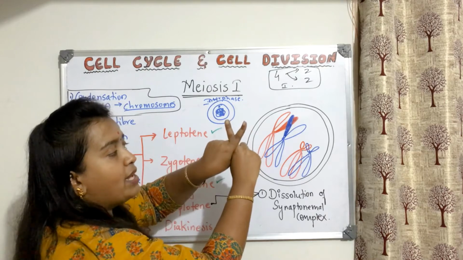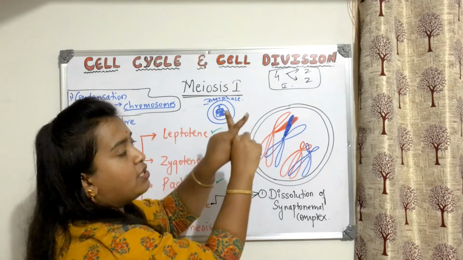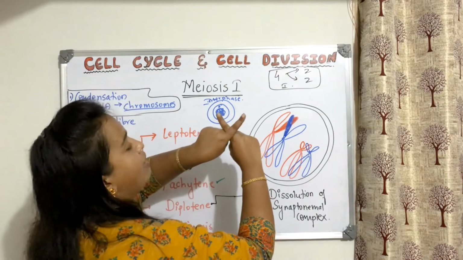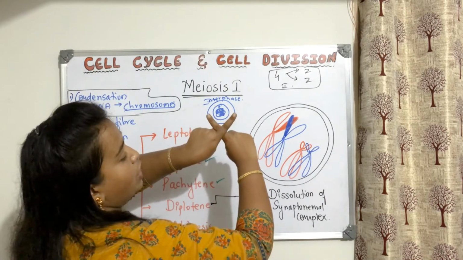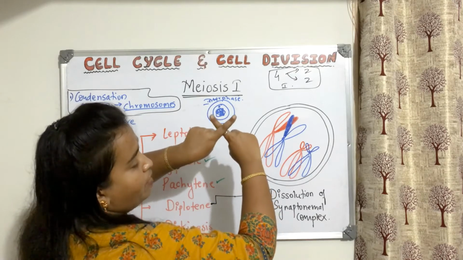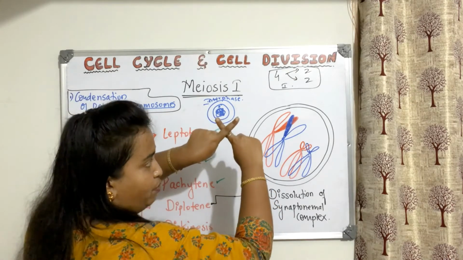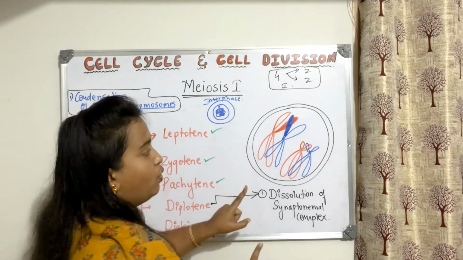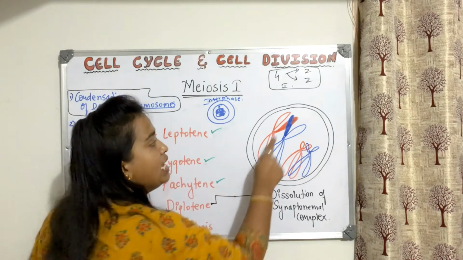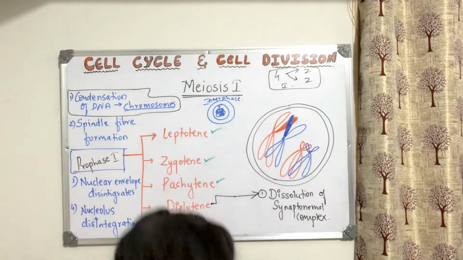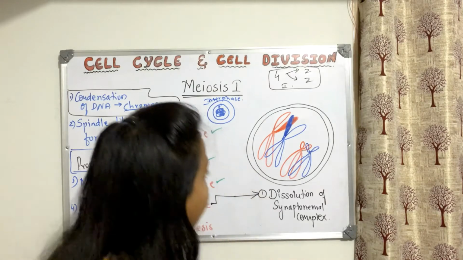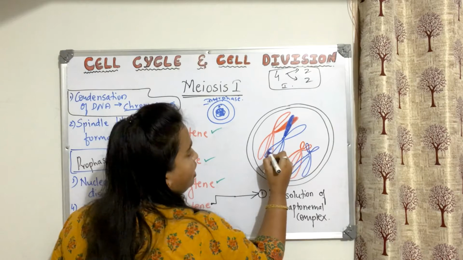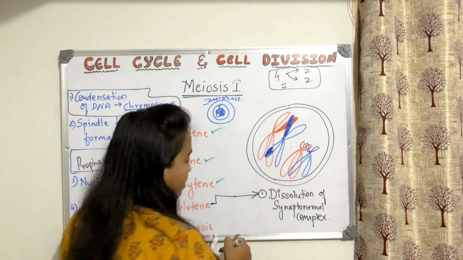When the synaptonemal complex starts dissolving, these chromosomes, the two hands that I am showing, try to move away from each other like this. And when they try to move away from each other, you can see the chromosome in the form of X. Only when they try to move away, at that time you can see them in the form of X. I hope you are understanding. So here also, because they are trying to move away from each other, you can see them in the form of X.